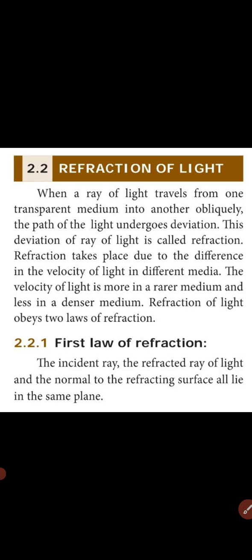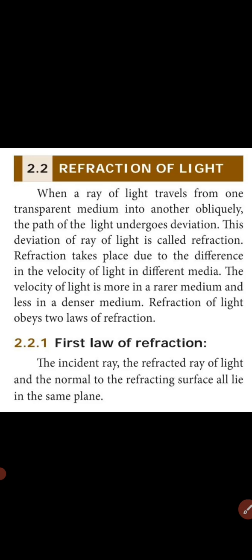The velocity of light is more in a rarer medium. We have two mediums, rarer medium and denser medium. Where will it be more? In the rarer medium it is more, and in the denser medium what will happen? It is less. Refraction of light obeys two laws.